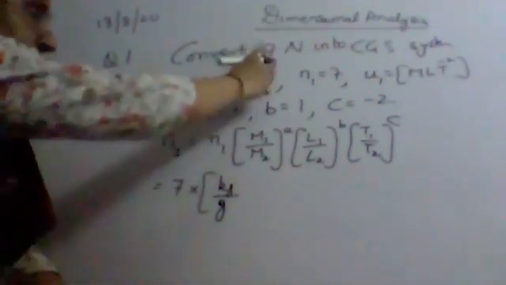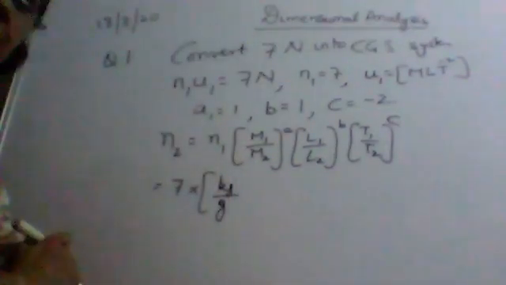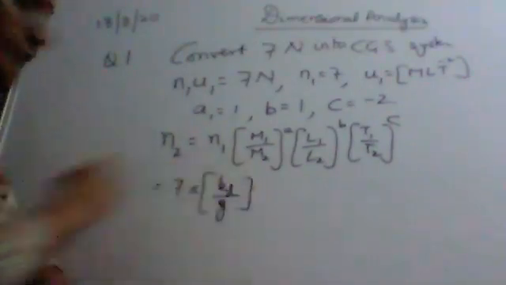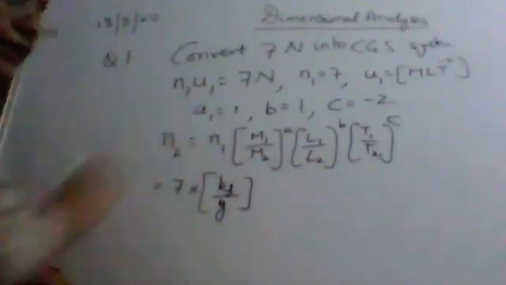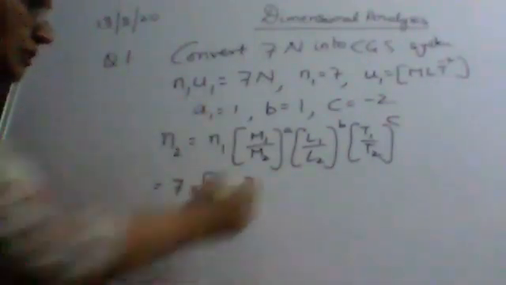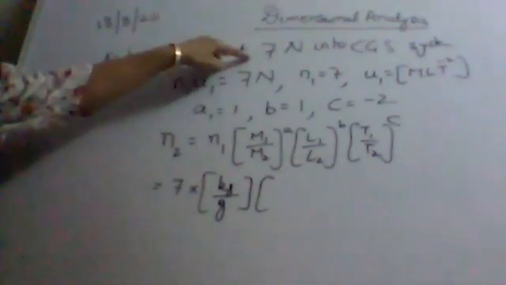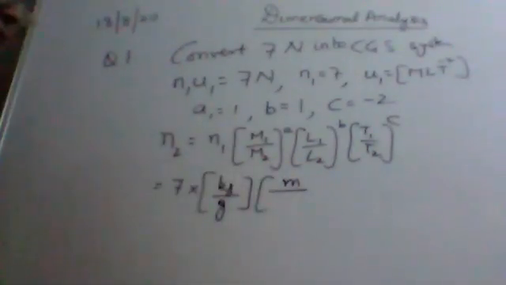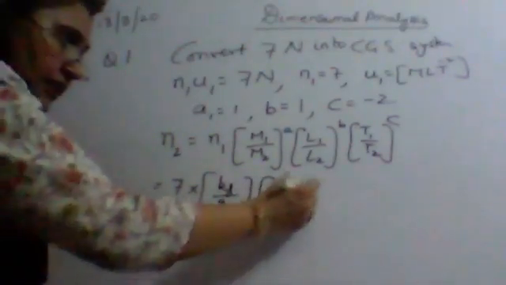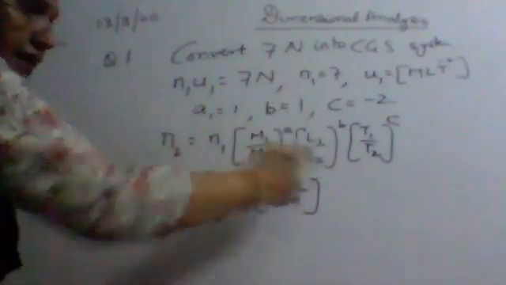M1 is the mass in the given system, and M2 is the mass in the system where we have to find out, where the mass is in grams because it is the CGS system, raised to the power A. A here is 1. In the same way, L1 is the length in the SI system. Newton means SI system, and there the length is in meters. L2 is the length in the system where we have to find out, where the length is in centimeters, raised to the power B. B here is again 1.